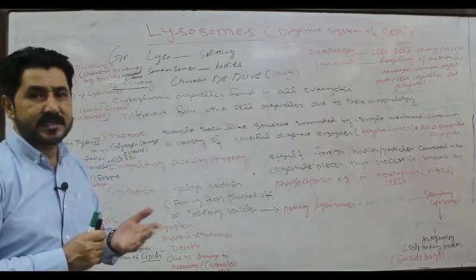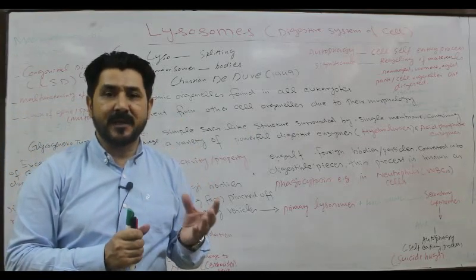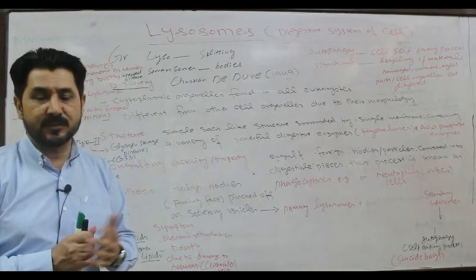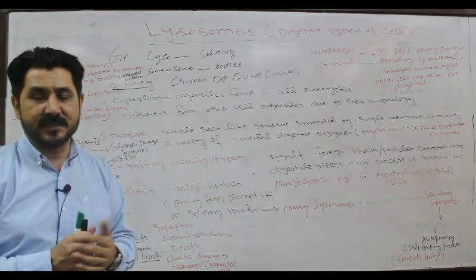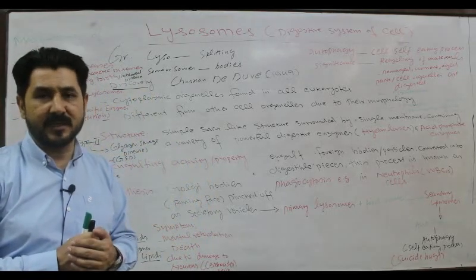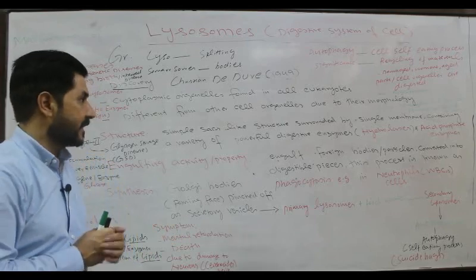structure. A sac-like structure is a structure in which a membrane encloses certain bodies to protect them, that is secretory material or different kinds of material inside it, which may be enzymes or different kinds of secretions.